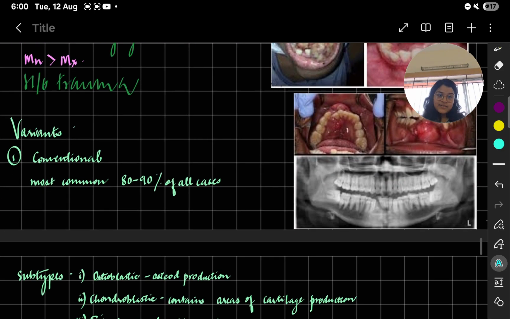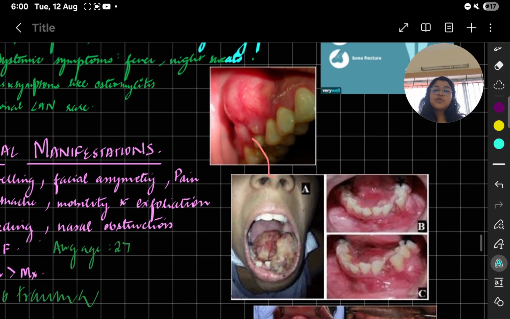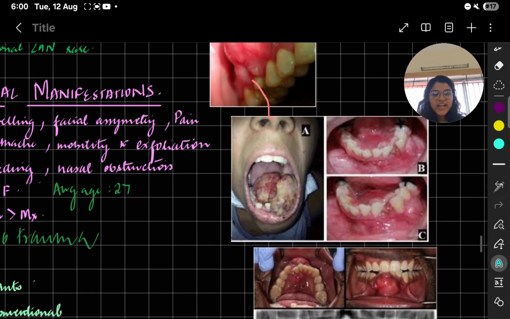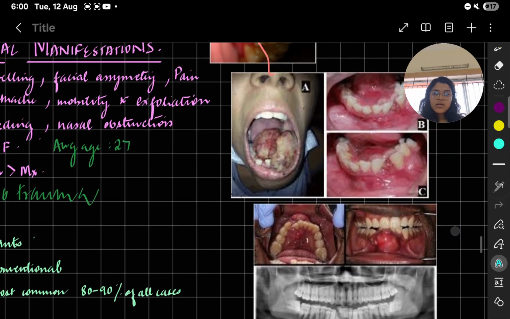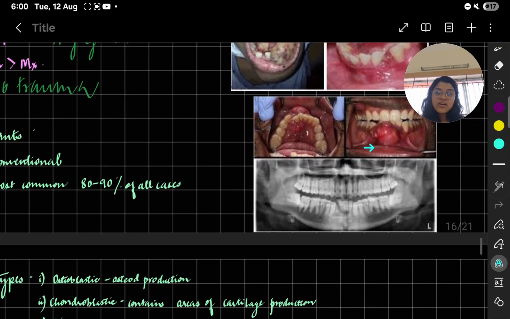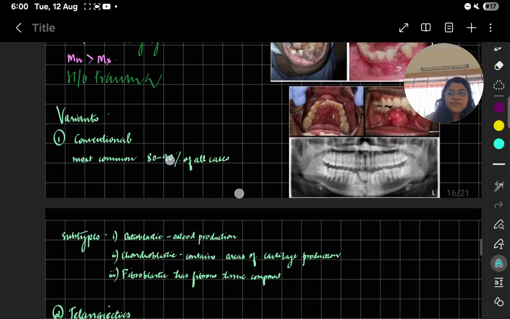So there are some variants of osteosarcoma. When I say some, it's not some, it's a lot. Here I have put photos. So this is the oral manifestation. Here you will see this swelling. Look at this swelling. This swelling has caused exfoliation of these teeth. I cannot see even the teeth. So here you have another swelling. And then see here, look at this swelling. The teeth have also been moved backwards from here. And this is the radiograph of that.